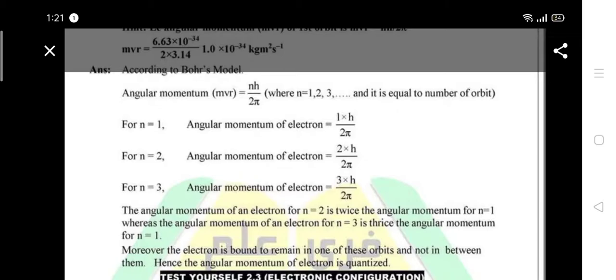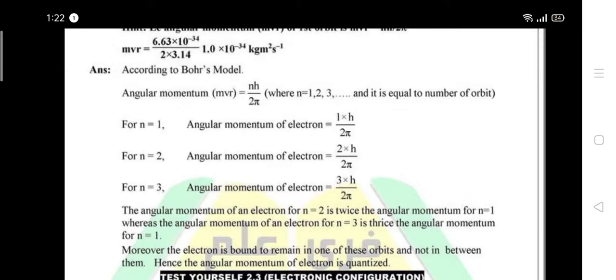And the angular momentum of the electron in n2 is twice the angular momentum of n1. Obviously n1 is the nearest to the nucleus and it has a small circular path, but n2 has a larger path and it has larger energy, and it also has larger angular momentum. Similarly, the n3 orbit is further away from the nucleus. It also has thrice the angular momentum of n1, and also more energy.